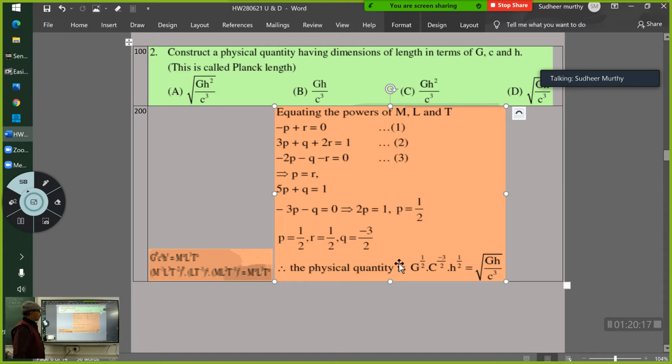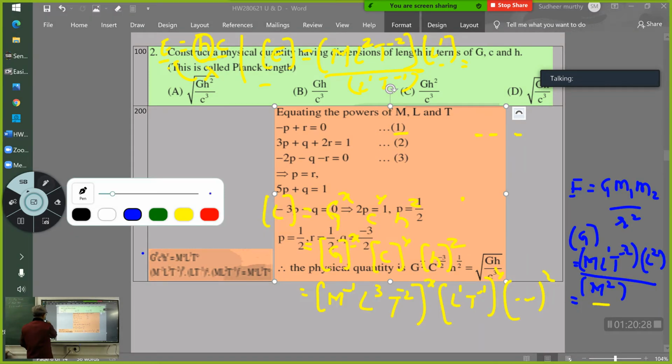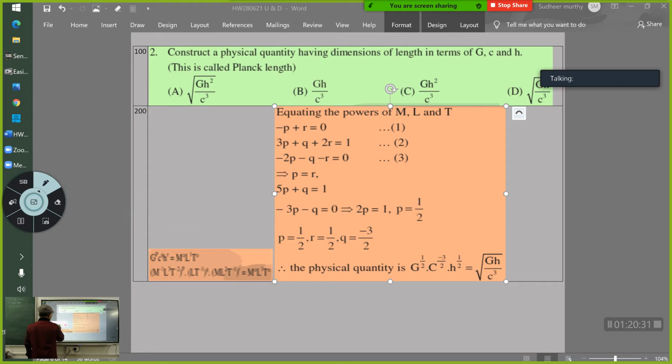I had written G raised to P, C raised to Q, and H raised to R. This is equal to M raised to 0, L raised to 1, T raised to 0, because the right side is length.